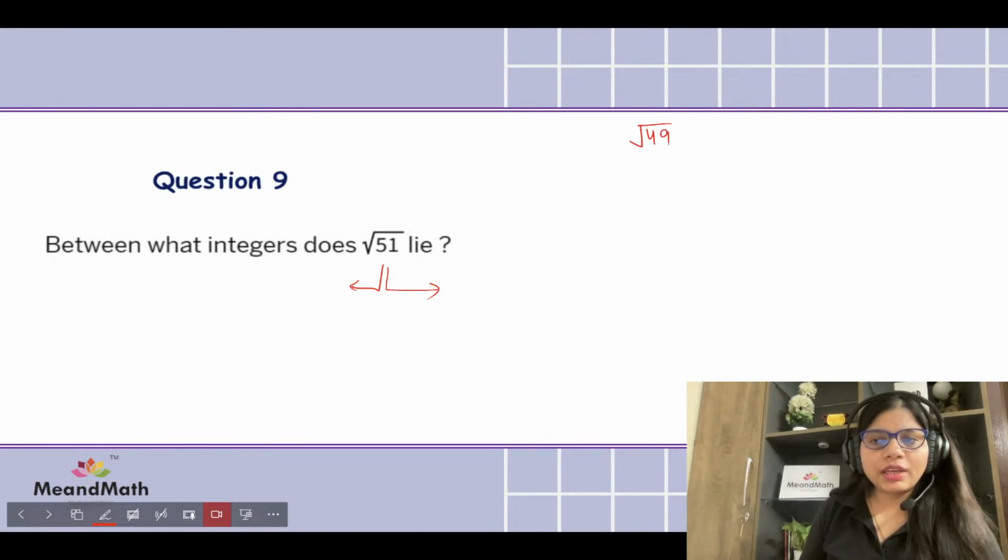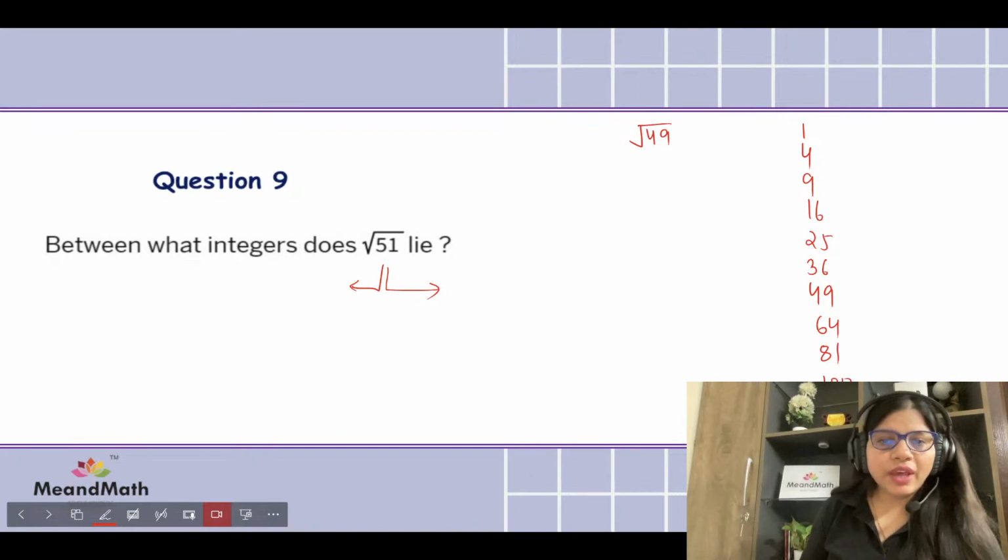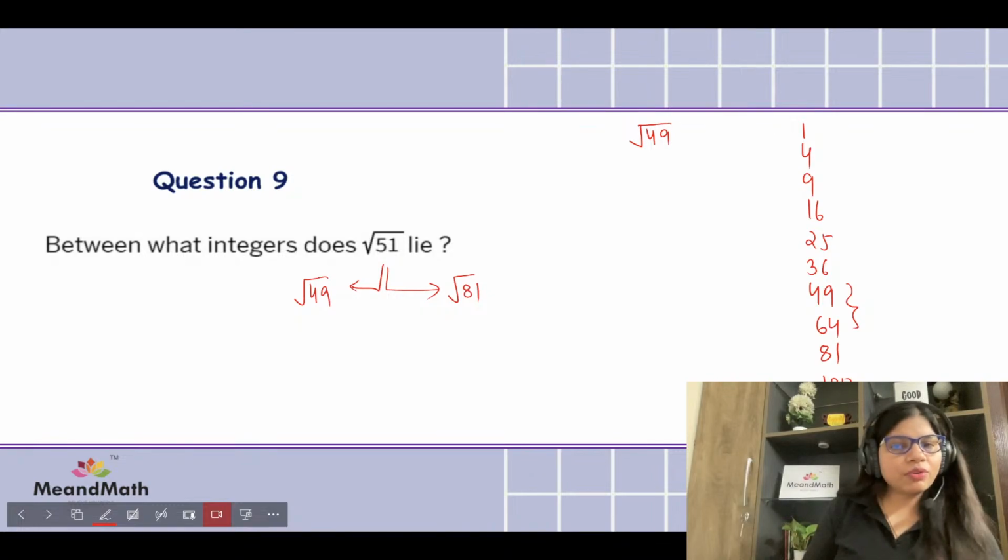So square numbers are like 1, 4, 9, 16, 25, then 36, 49, then 64, 81, 100. So where is square root of 51 going to be lying? It will lie between these two. So it will lie between square root of 49 and square root of 81. Can we say, what can we say about it?